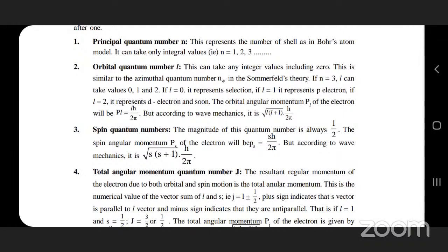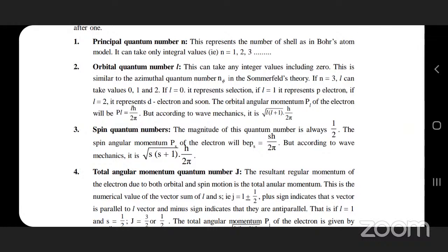This is similar to the azimuthal quantum number according to Sommerfeld. If n equals to 3, what are the l values? The possible l values here are 0, 1, 2. If l equals to 0, it represents the s electron. If l equals to 1, it represents the p electron. Okay, so like that the values keep changing here.